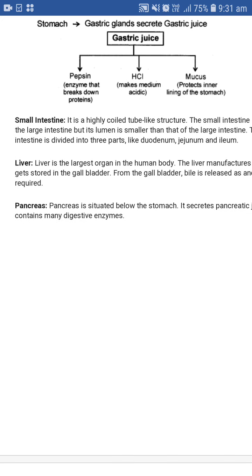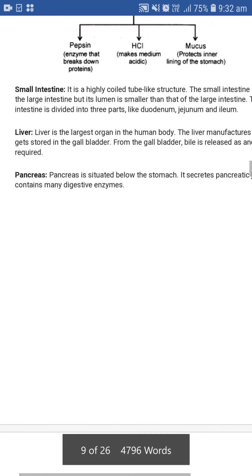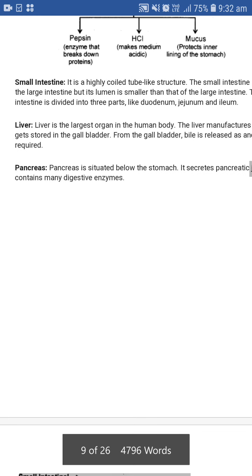Now, after that, food reaches the small intestine. It is a highly coiled, tube-like structure. The small intestine is longer than the large intestine, but its lumen is smaller than that of the large intestine. The small intestine is divided into three parts: duodenum, jejunum, and ileum.